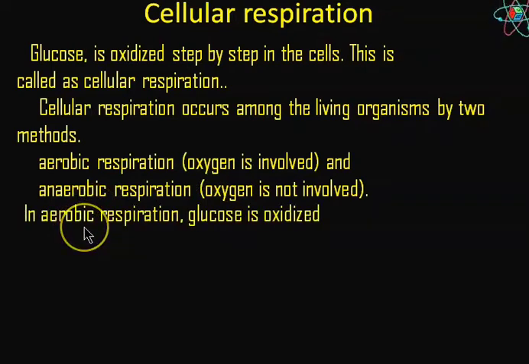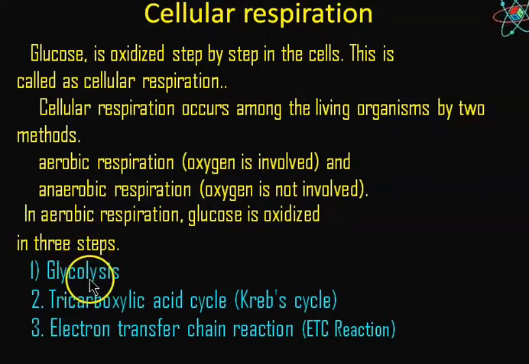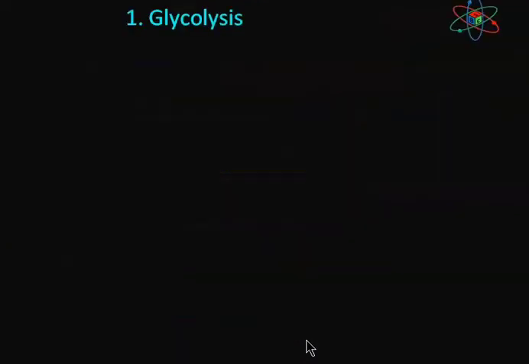In aerobic respiration, oxygen is inhaled and glucose is oxidized in three steps: glycolysis, tricarboxylic acid cycle or Krebs cycle, and third one is electron transfer chain reaction, in short ETC reaction. We see it step by step. First step, glycolysis.